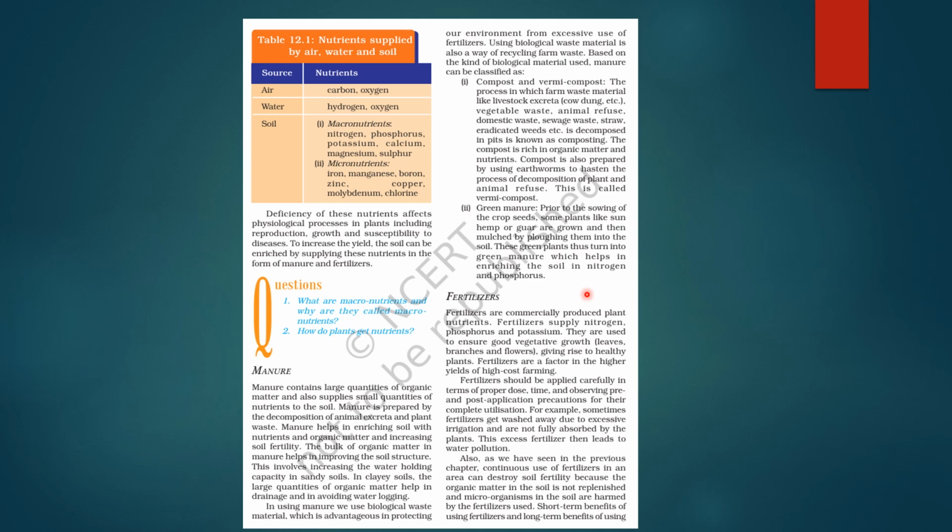Next we come on to the topic of fertilizers. See, fertilizers are commercially produced plant nutrients. They supply nitrogen, phosphorus and potassium. ठीक है? They are used to ensure good vegetative growth like leaves, branches and flowers, giving rise to healthy plants. Fertilizers are a factor in the higher yields of high costing farming.